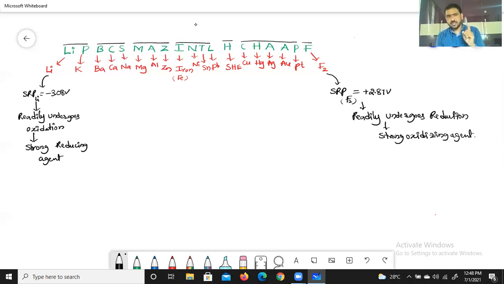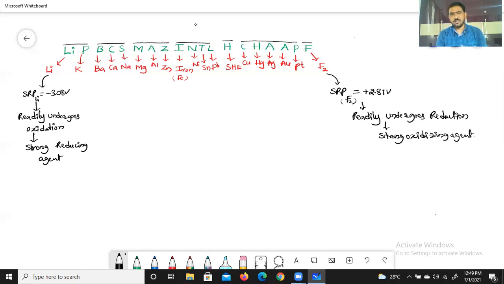Remember beta, the first application is: the element which has the highest negative SRP readily undergoes oxidation itself, so it acts as a strong reducing agent. And on the right side, the element which has the highest positive SRP readily undergoes reduction itself, so it acts as a strong oxidizing agent.